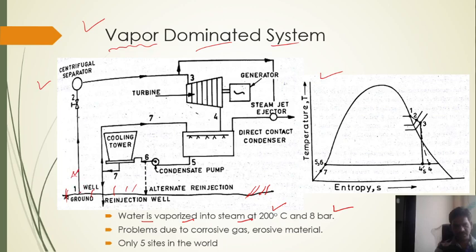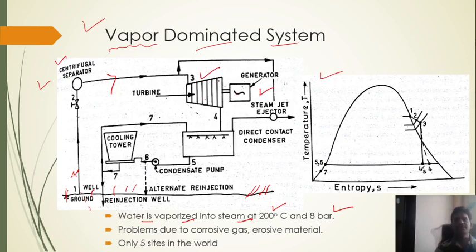This pipeline is fitted inside the ground. From one portion, with the help of this pump, the mixture of steam and water comes out through this portion and reaches the centrifugal separator. Inside the centrifugal separator we separate the water, only the steam comes out, and this steam strikes the turbine. This turbine is coupled with the generator, and the function of the generator is to generate electricity.